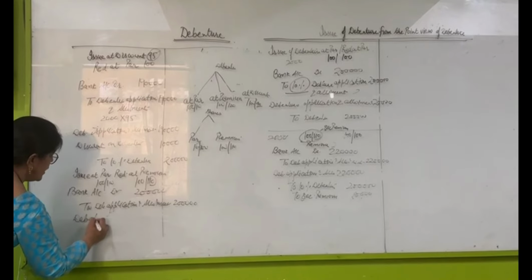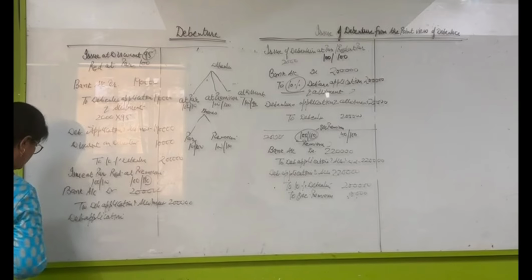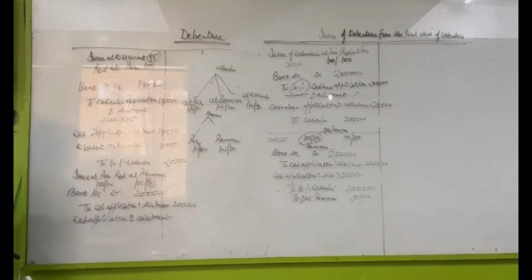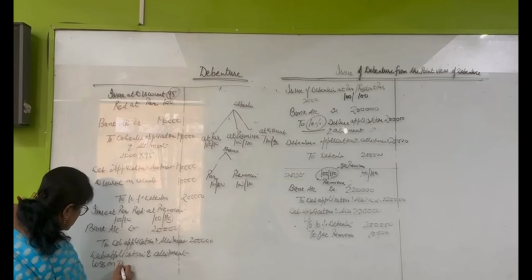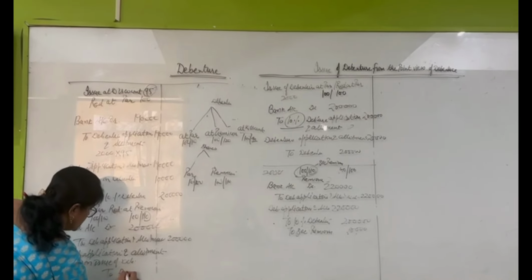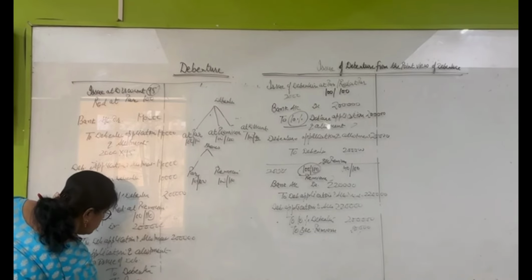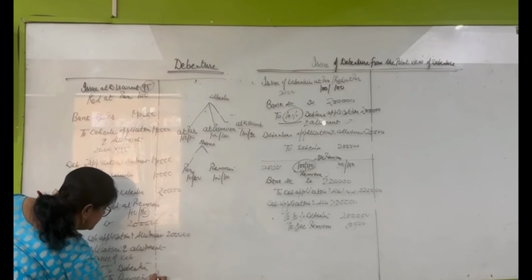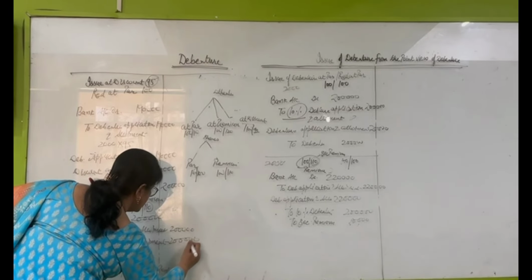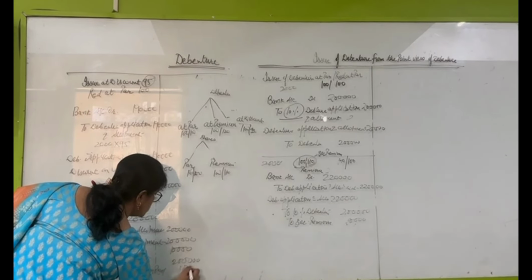Debenture application and allotment, loss on issue of debentures, to debentures, to premium on redemption. 2 lakh and 10,000.